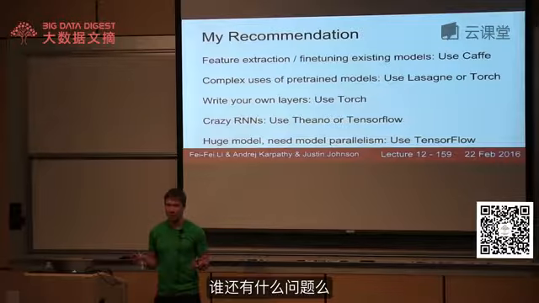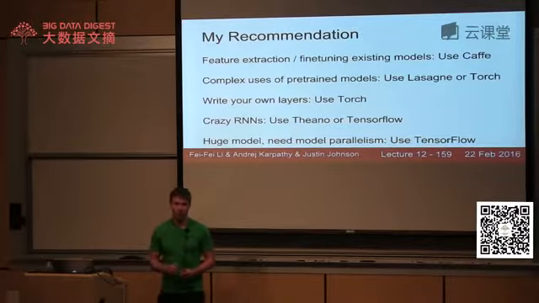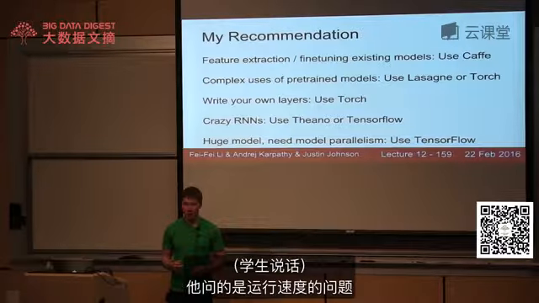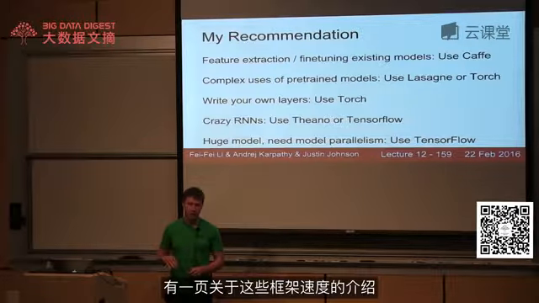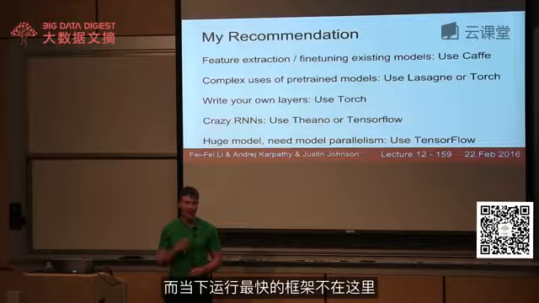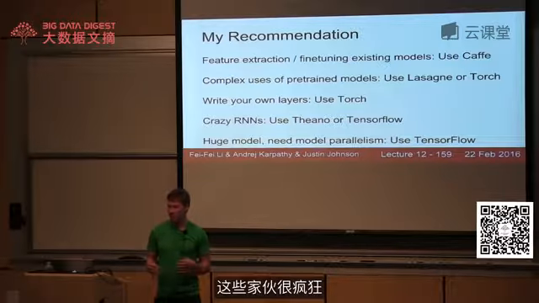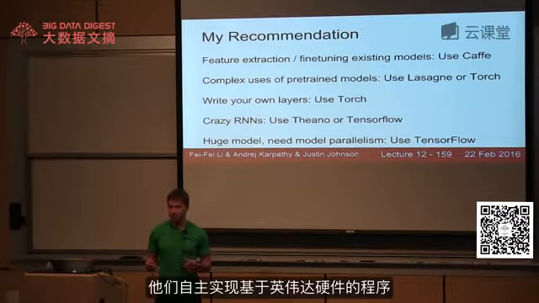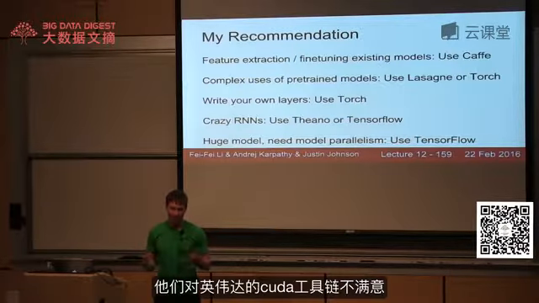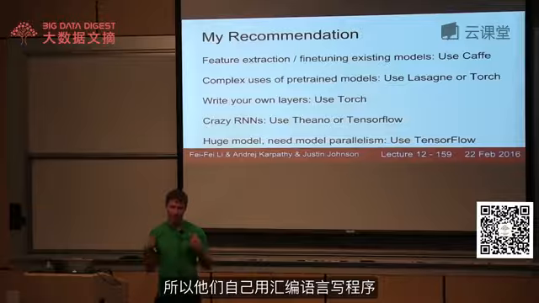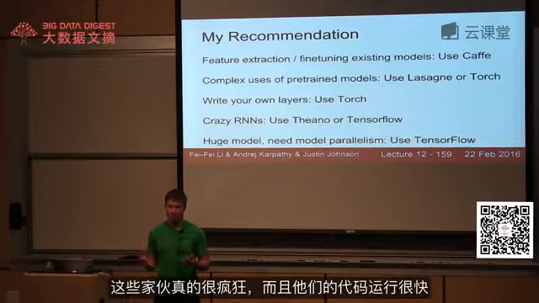Any last minute questions? Question: How do you compare the speed of these frameworks? So the question is about speed. There's actually a really nice page that compares benchmark speed of all the different frameworks. And right now, the one that wins is none of these. The one that wins is this thing called Neon from Nervana Systems. These guys are crazy. They actually wrote their own custom assembler for NVIDIA hardware. They were not happy with NVIDIA's CUDA toolchain, so they reverse engineered the hardware and wrote their own assembler, and then implemented all these kernels in assembly themselves. So these guys are crazy, and their stuff is really fast.